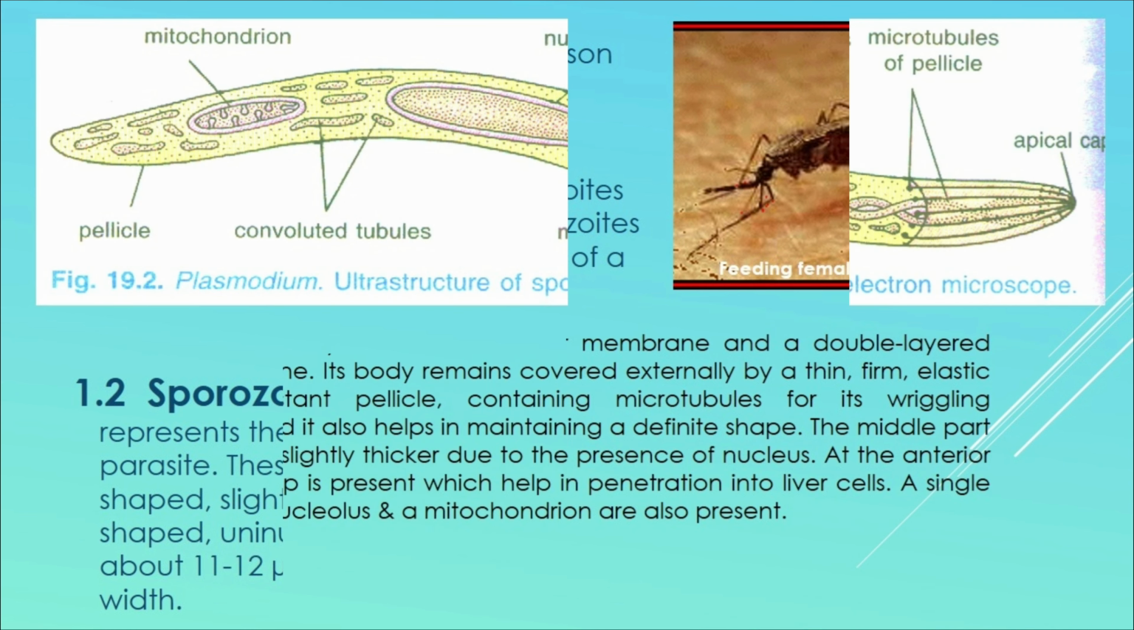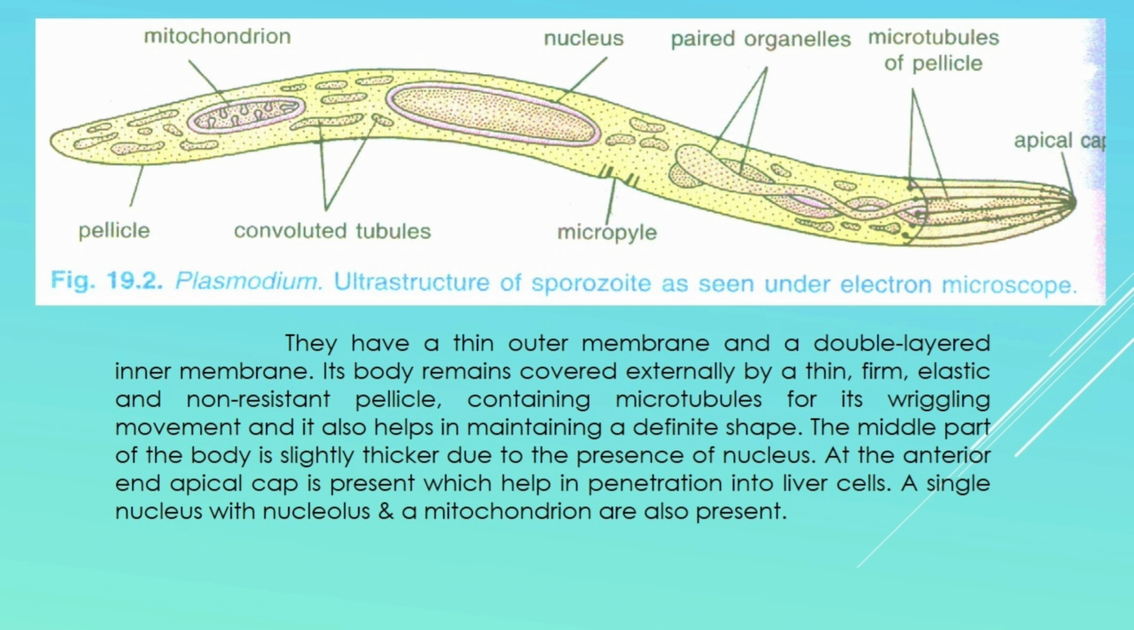Now we will see the structure of sporozoite. Sporozoites represent the infective form of Plasmodium. Each sporozoite is small, slender, spindle-shaped, covered by elastic, firm pellicle having longitudinally arranged contractile microtubules. They measure about 11 to 12 micron in length and 0.5 to 1 micron in breadth. The microtubules help in the gliding movement to swim in thick viscous human blood.